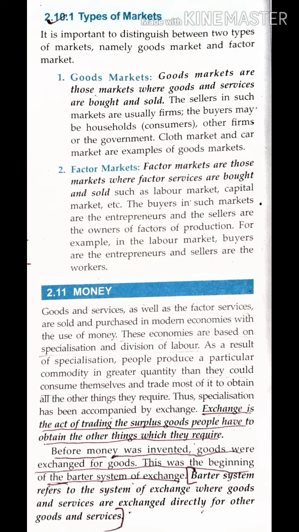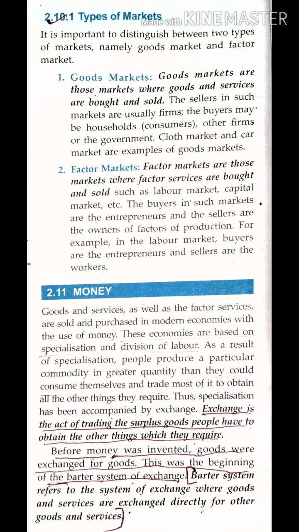Now factor market. Here factor markets are those markets where factor services are bought and sold. Now what are factor services? Factor services means those services which are being used for production. So it can be labor, raw material, machinery, anything. Now who will be the buyer? Firms are the buyers. So the buyers in such markets are the entrepreneurs.